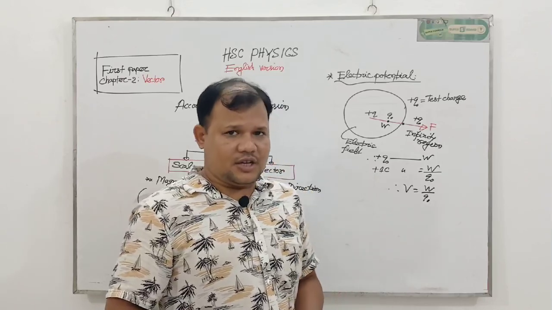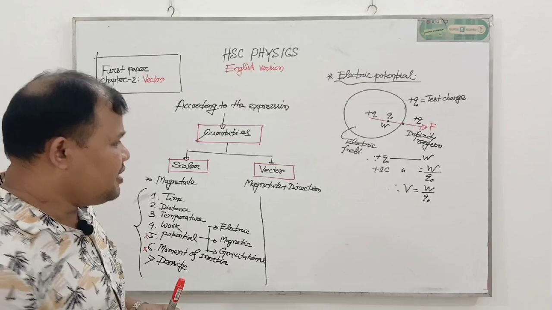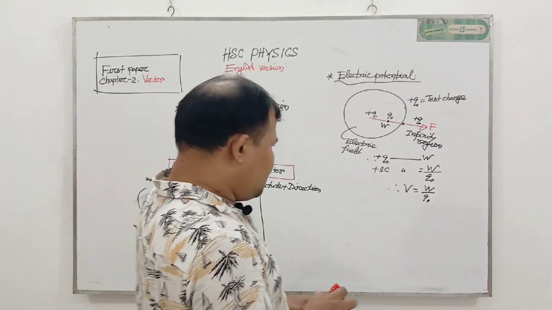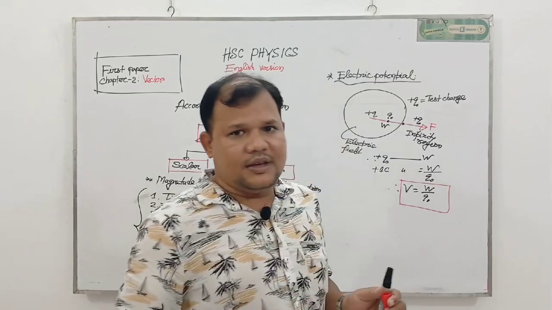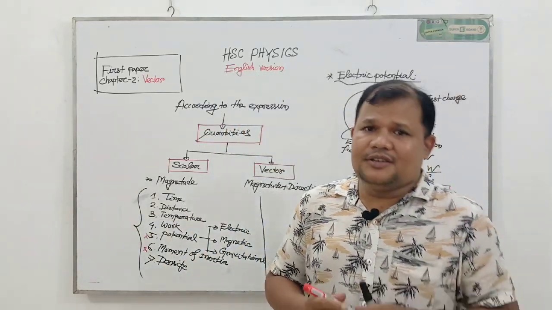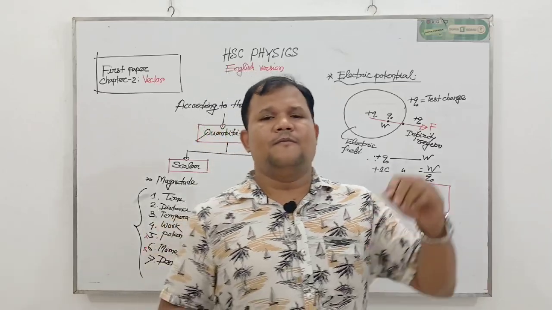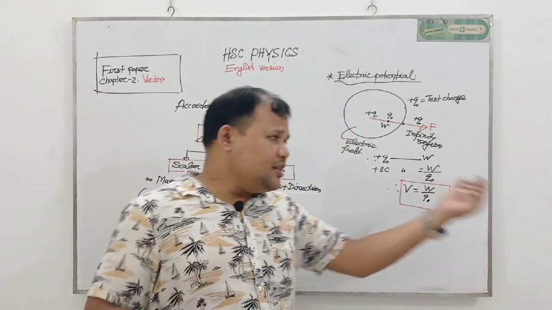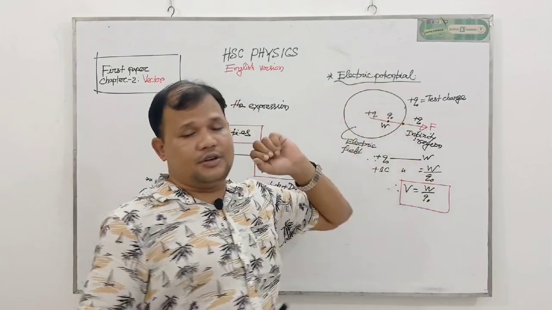My dear students, I think all of you clearly understand. So potential is one kind of work. Electric potential is the work for taking 1 coulomb charge from infinity to any point inside the electric field.